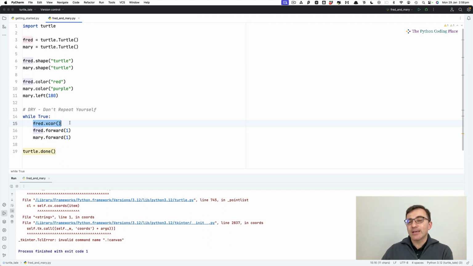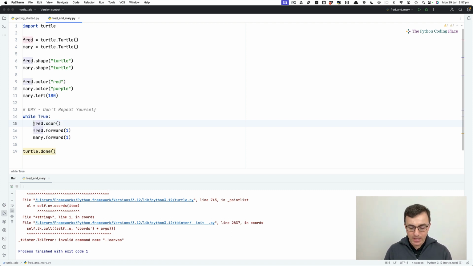Fred.xscore is returning back to the program. It's giving us back this value, but I'm not doing anything with this value. I would like to be able to see it on the screen. And I have two things I could do here. I could either use write, as I've done before. Let's do it in both ways.